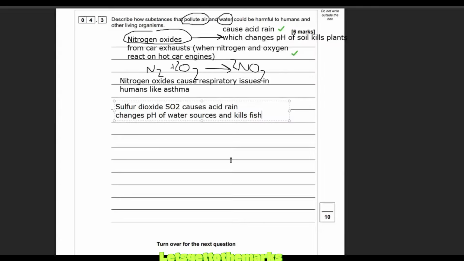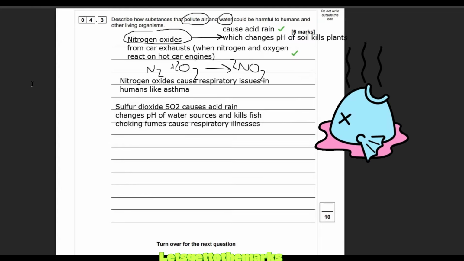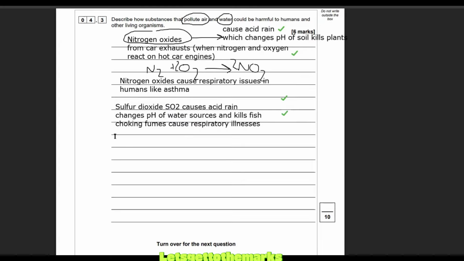It can also cause respiratory issues because sulfur dioxide gives choking fumes. Choking fumes cause respiratory illnesses, things like asthma and breathing problems. Now we've got a third one. Do you need to put all of this? No, but I'm just going to bash it all down so you can get all of it. In an exam, if I just came out with 2 of these, I'd be perfectly happy.